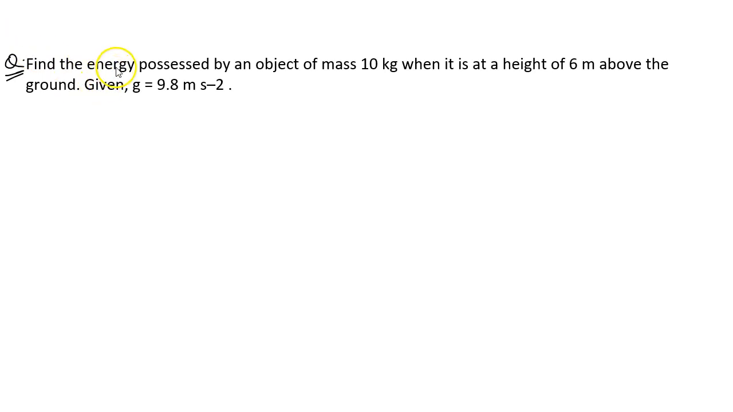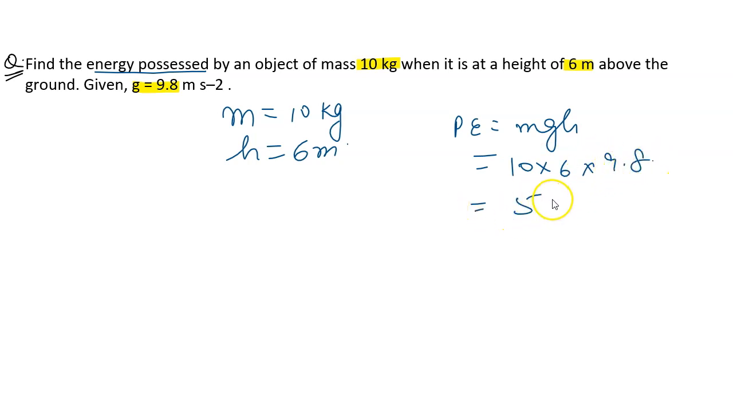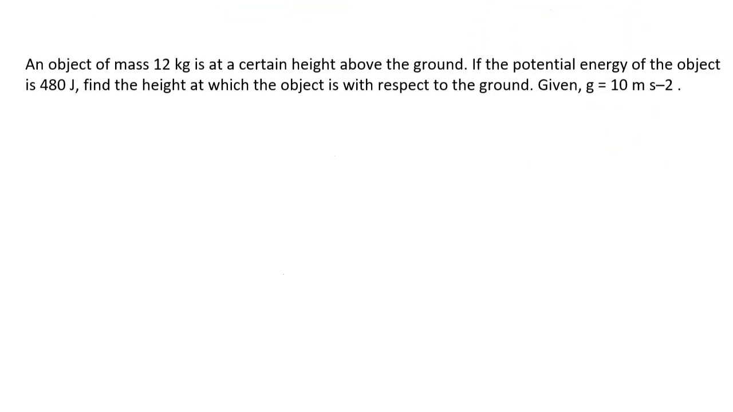Find the energy possessed by an object of mass 10 kg when it is at a height of 6 meters above the ground, and the g value you have been given as 9.8. We have just the mass as 10 kg, the object is at height 6 meters, and there is no information whether the object is moving. So it is the potential energy which we have to find, that is mgh. So if we multiply 10 times 6 times 9.8, this will come out to be 588 joules.